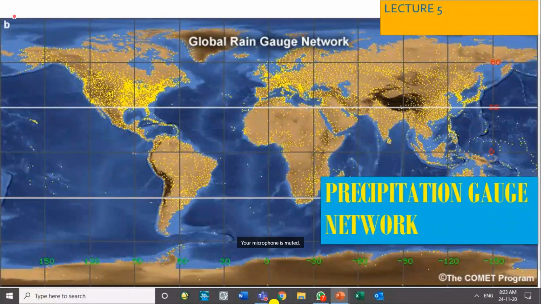So some of the areas are hugely gauged or heavily gauged. You see this area. Some areas are sparsely gauged, with very few rain gauges over there.